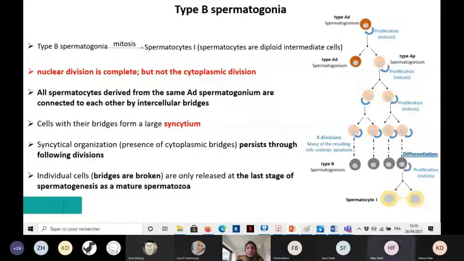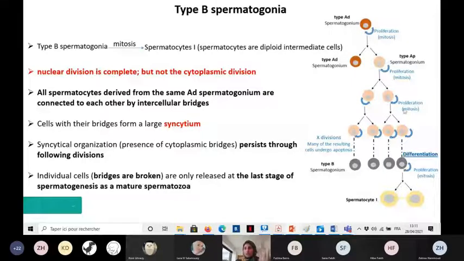Doctor, yes. Now the type AD that came from the first AD, what is its role? Will it be enough to produce the same? No, it will keep a reserve population. The initial AD cells, they will divide. If they make a division and give me 2 AP cells, I will still have a reserve population, very stem cells that can be activated if there is any cytotoxic problem that happened to the germ cell line.